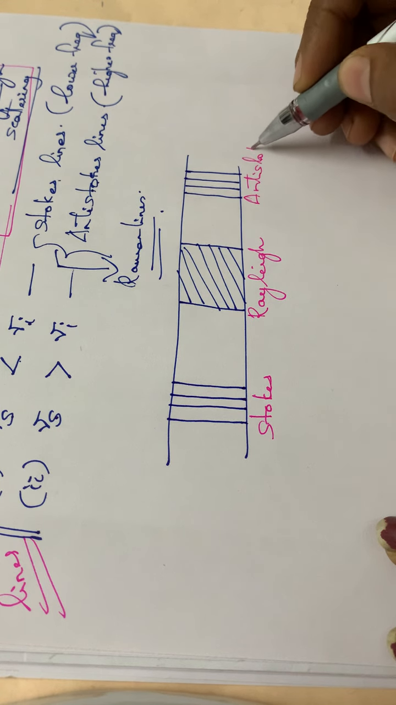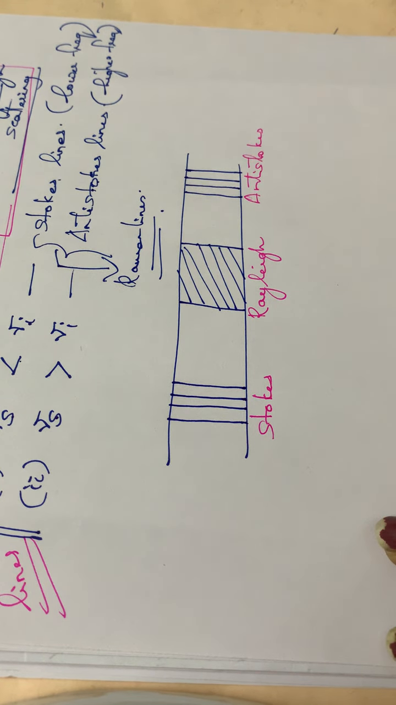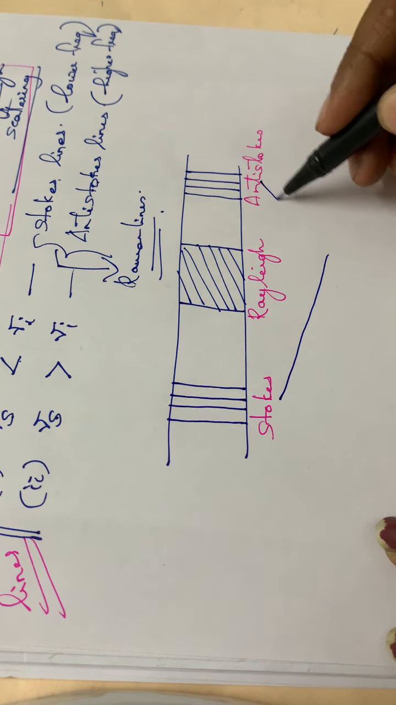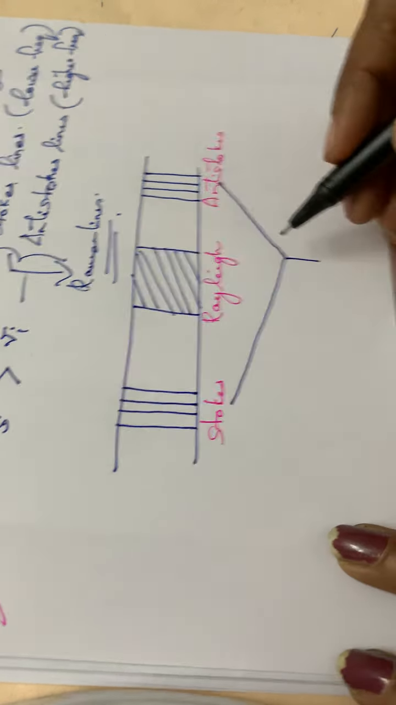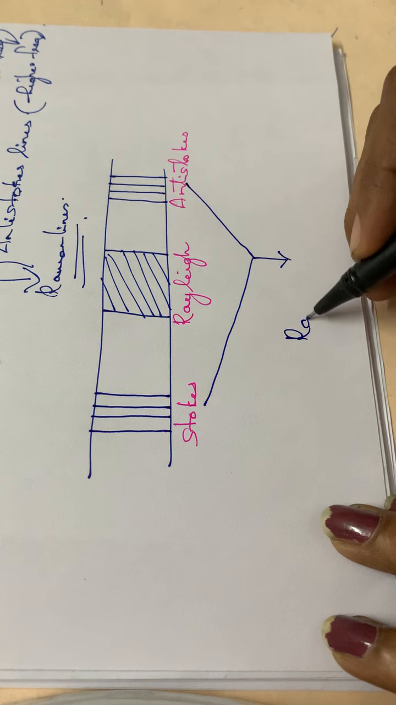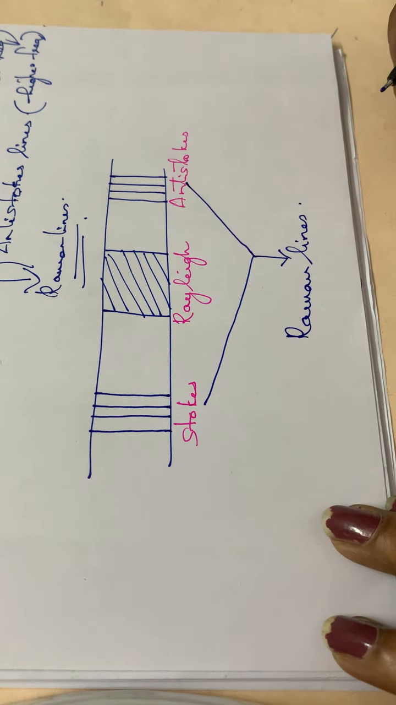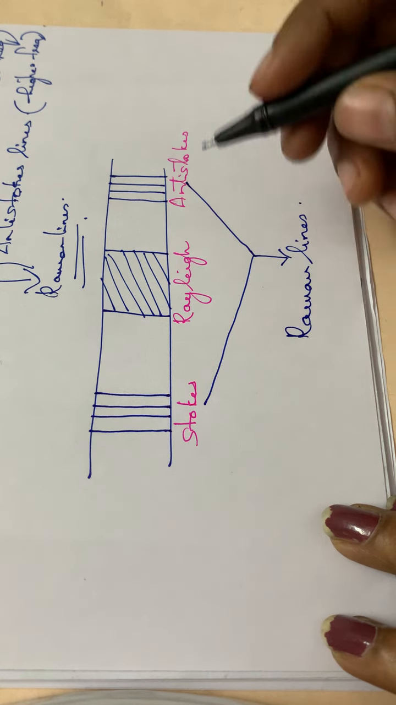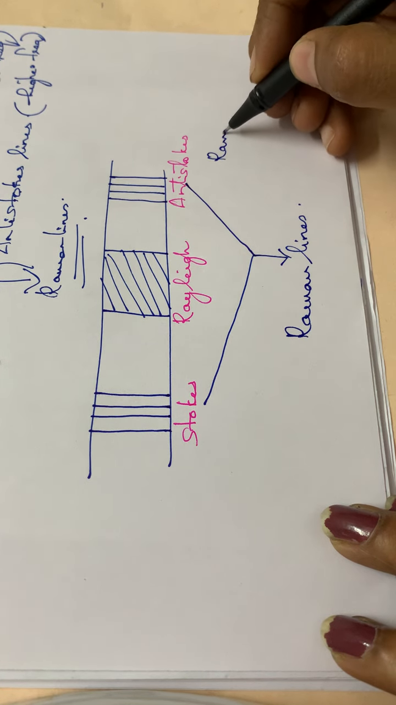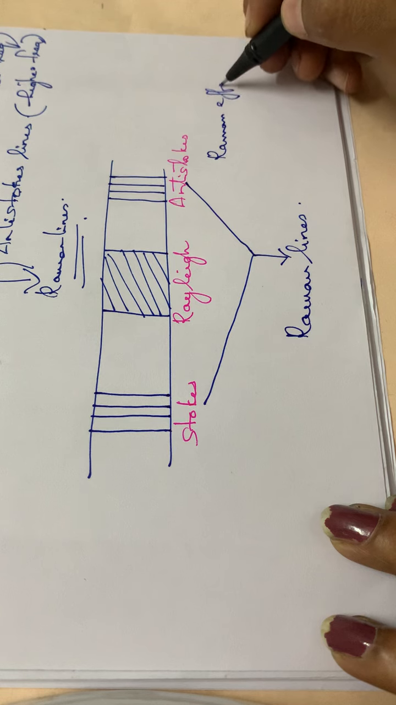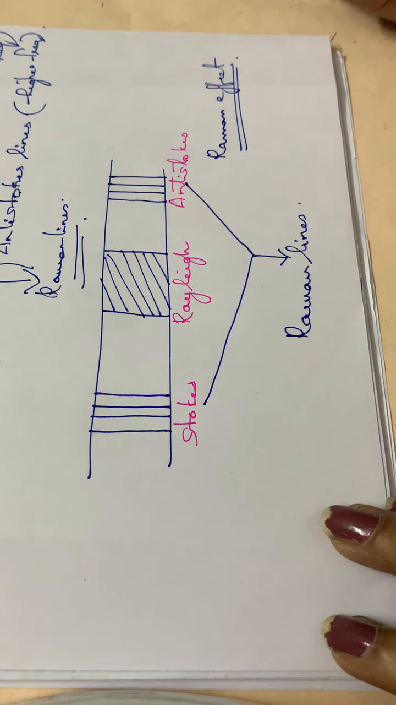Anti-Stokes. And these Stokes and anti-Stokes lines are together called the Raman lines. This phenomenon is called the Raman effect.